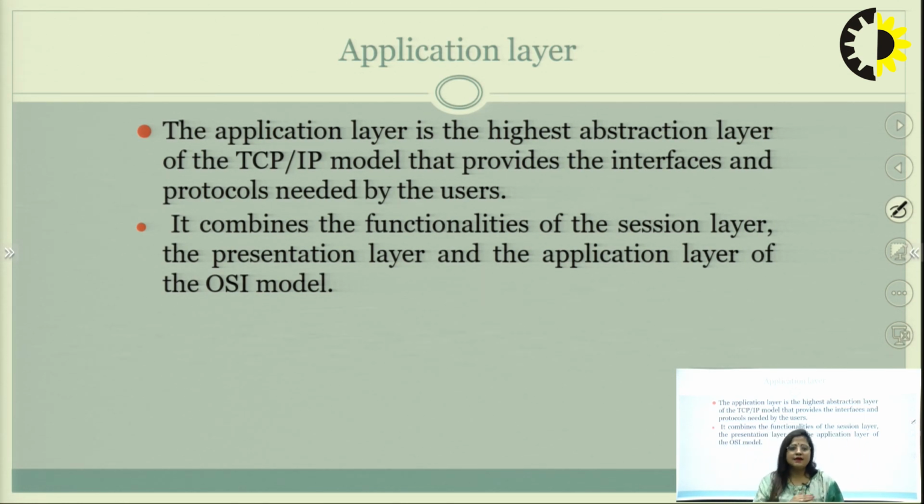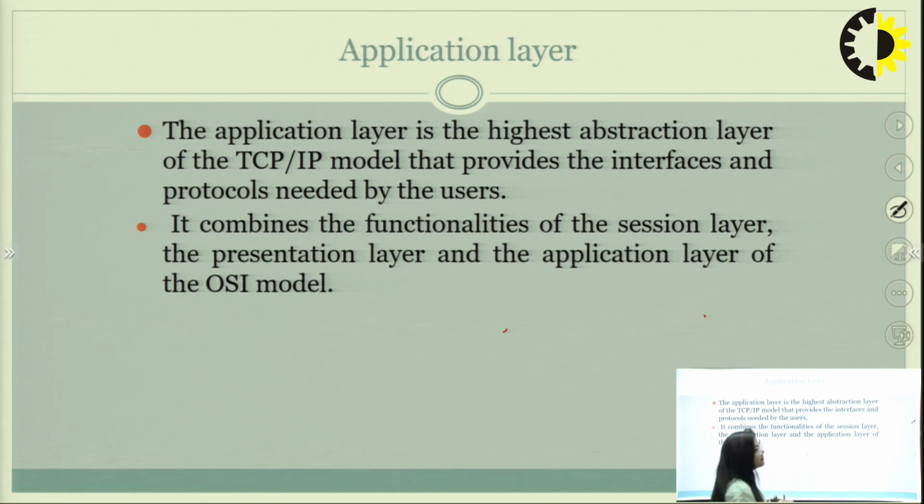The application layer is the highest abstraction layer in the TCP/IP model and provides the interface and protocols needed by the users. Earlier I told you that it comes after the OSI model. The OSI model has seven layers, but it uses only four layers. So some layers are combined in the application layer.